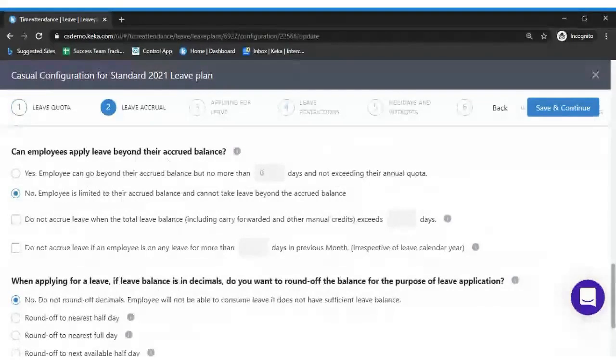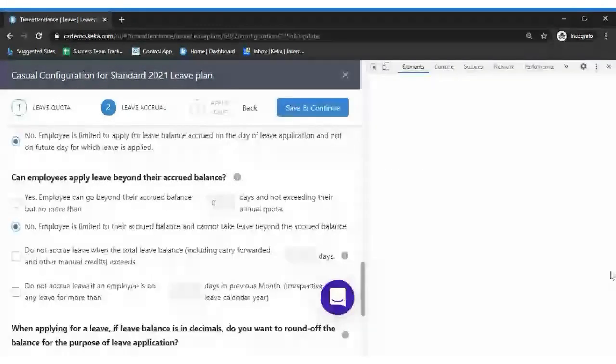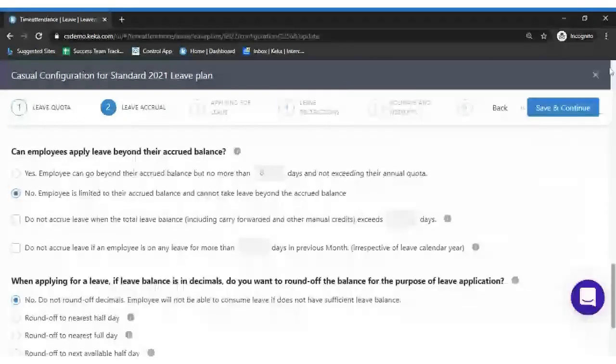So I suggest you don't select this option because employees would be taking this as an advantage and would be applying leave beyond their annual quota. So I suggest you keep it as no, so that employees are limited to their accrual balance and cannot apply leave beyond their accrual balance.